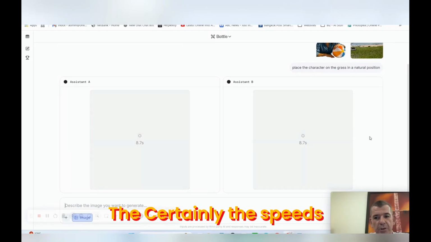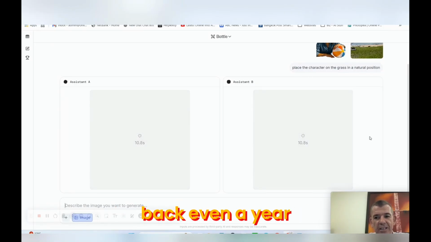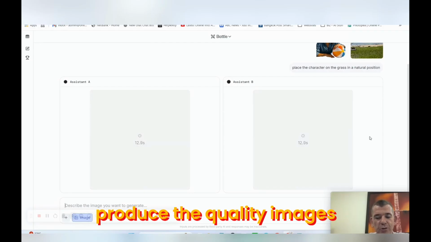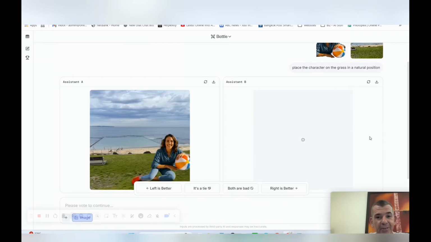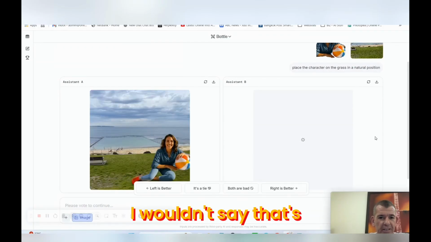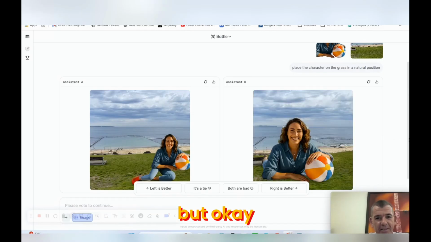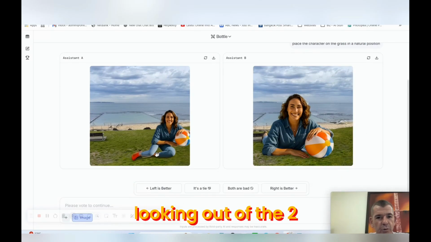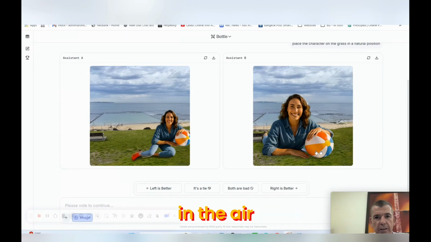Generating. Certainly the speeds are phenomenal. You go back even a year and a half ago, you could just not produce the quality images that you can produce now. Okay, well, I wouldn't say that's a natural looking position, but okay. That one I think is far more natural looking out of the two. That one looks like she's sort of floating in the air. I think the right is better. I think the right's quite good.